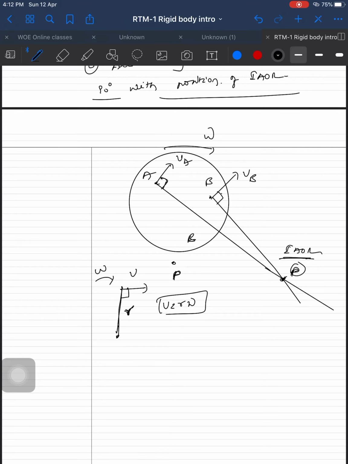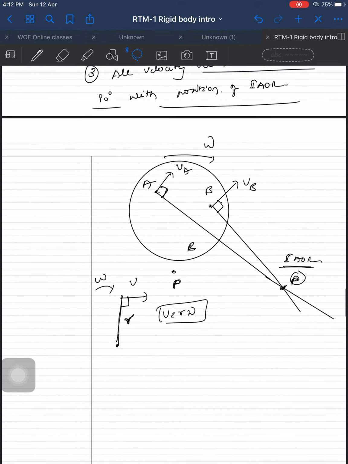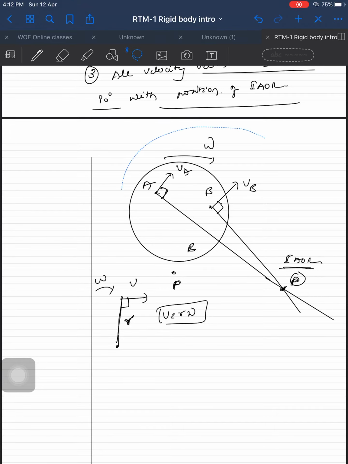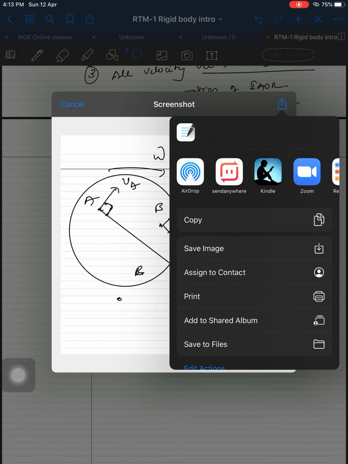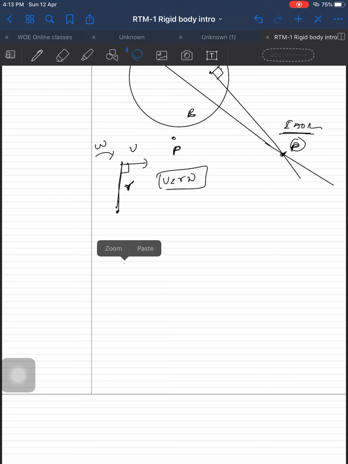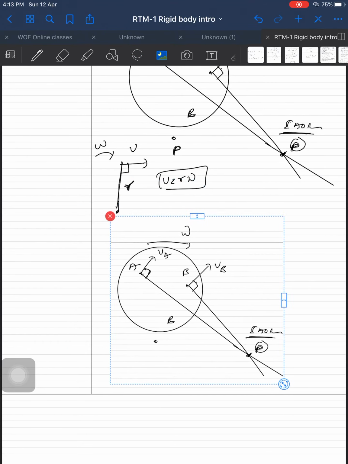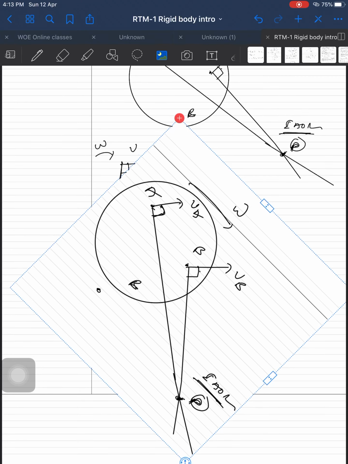Similarly, if you rotate this body, I'll show you. Wait a minute. Okay, now this is the same diagram. Now I am rotating it. You just see.